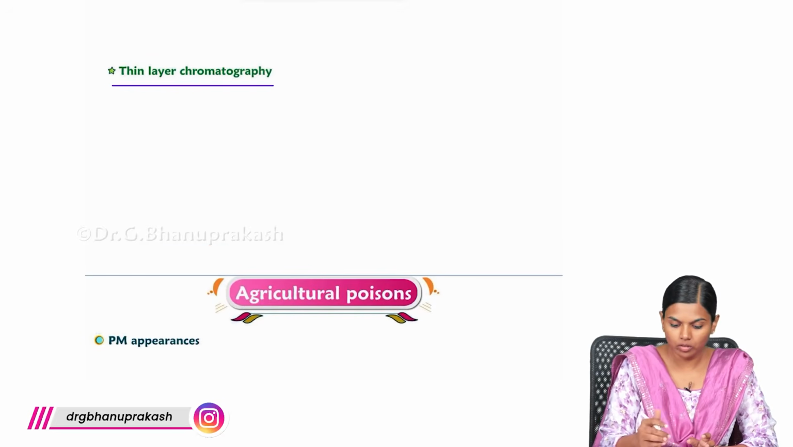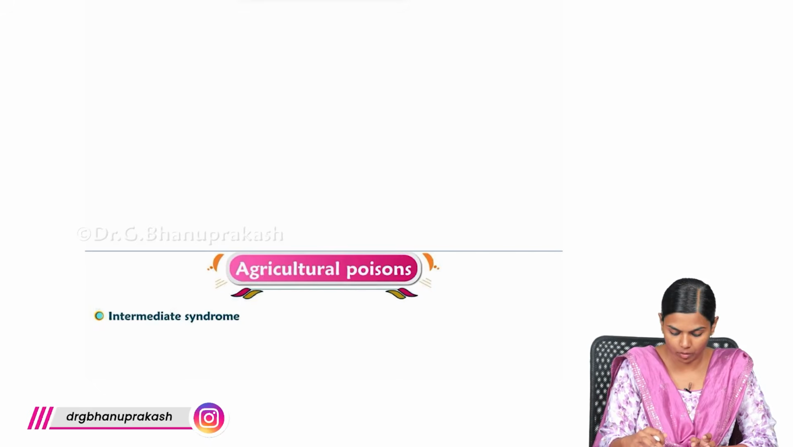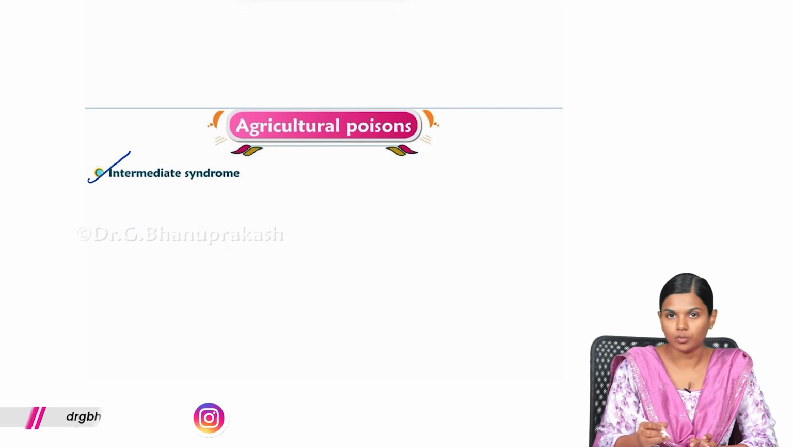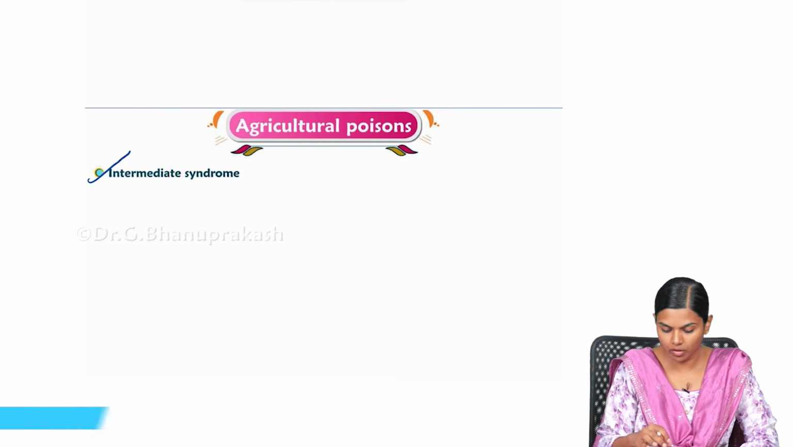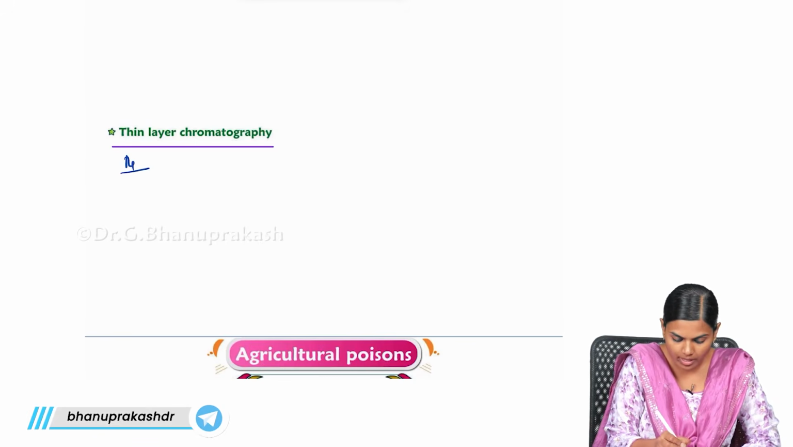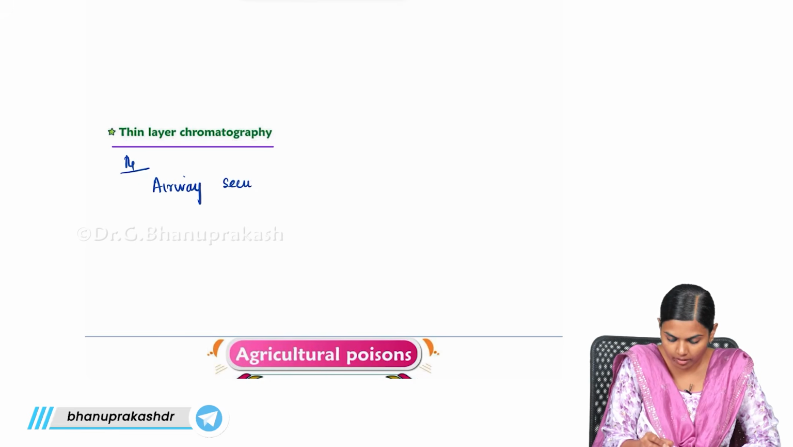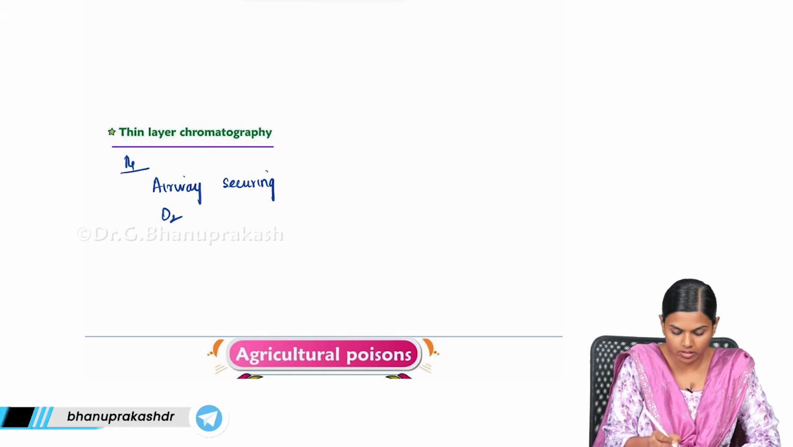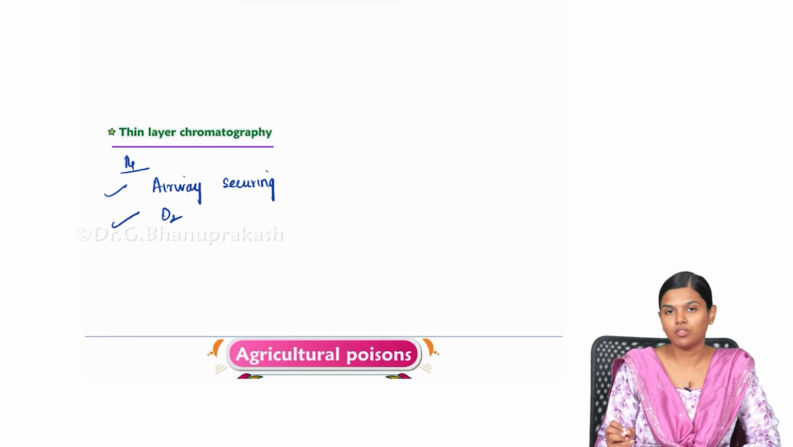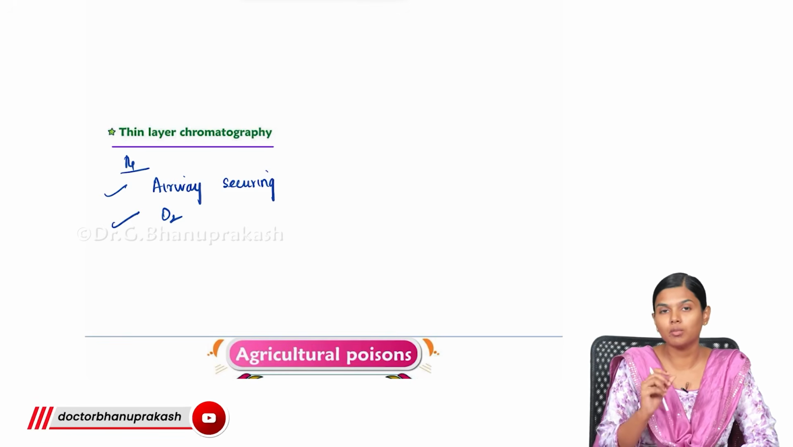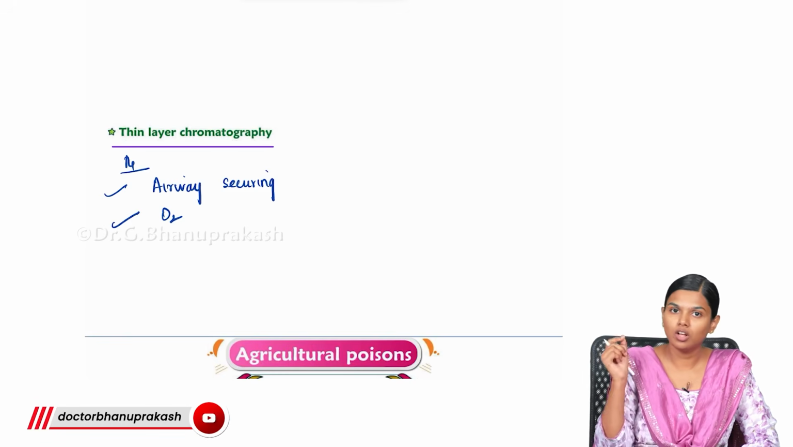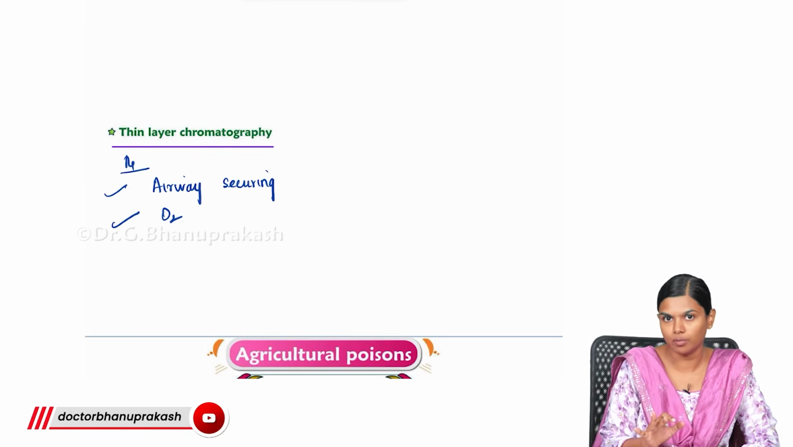Now, you have one more thing known as intermediate syndrome. So, what is intermediate syndrome? Like usually, you will give the treatment. The treatment is mainly airway securing and oxygen. This is the mode of treatment for this OPC compound. Like there will be bronchorrhea, increased bronchial secretion and bronchospasm. So you have to combat that and you have to give oxygen and secure the airway. This is the first line of management.